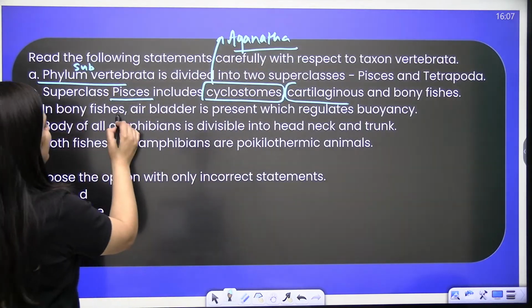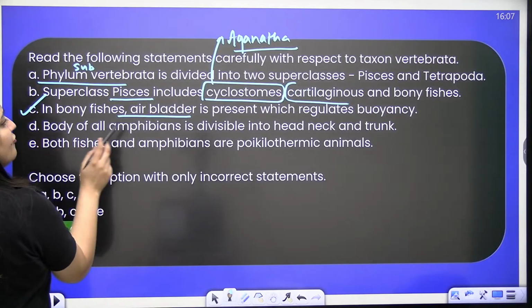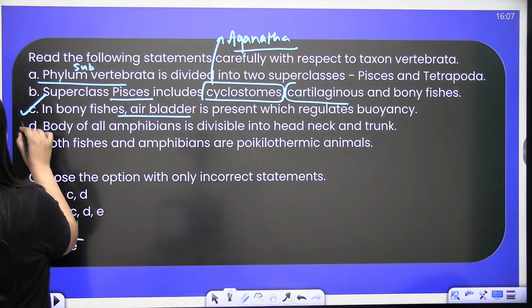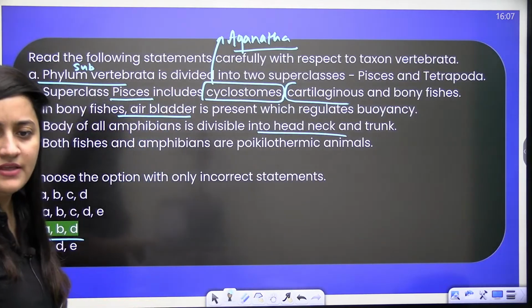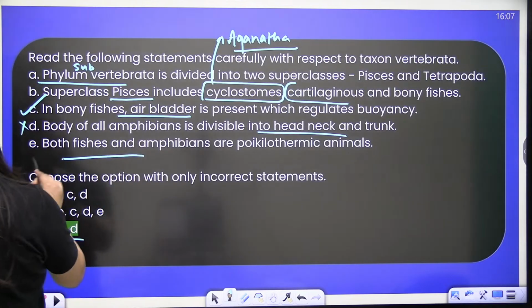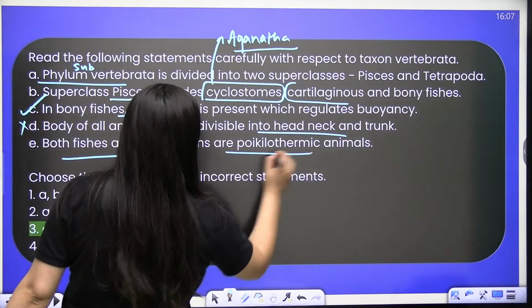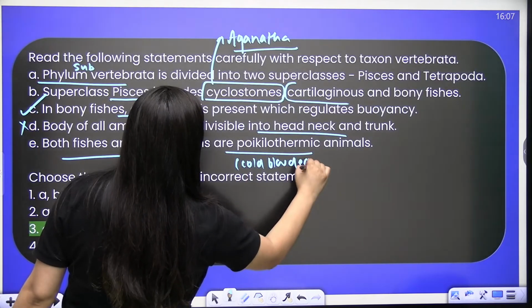In bony fishes, the air bladder is present which regulates buoyancy. It's correct. Body of all amphibians is divisible into neck? You know that there is no neck. Head and trunk will be there. So it is incorrect. Both fishes and amphibians are poikilotherms. Yes, they are cold-blooded, they are ectotherms.